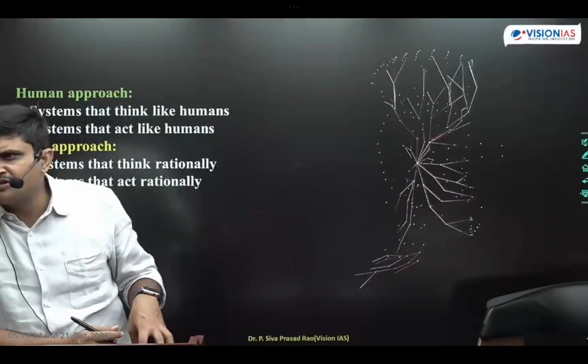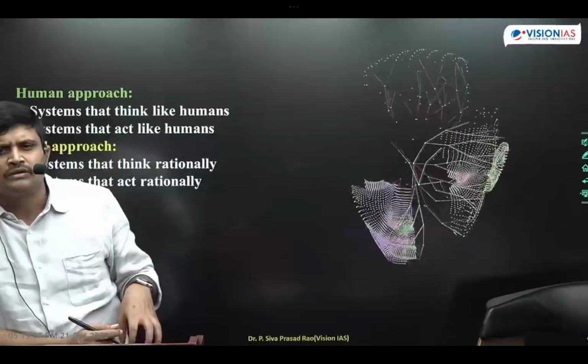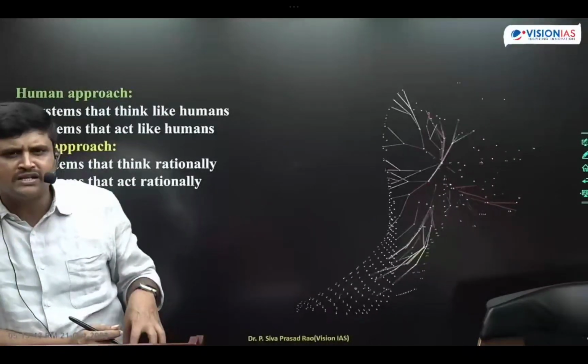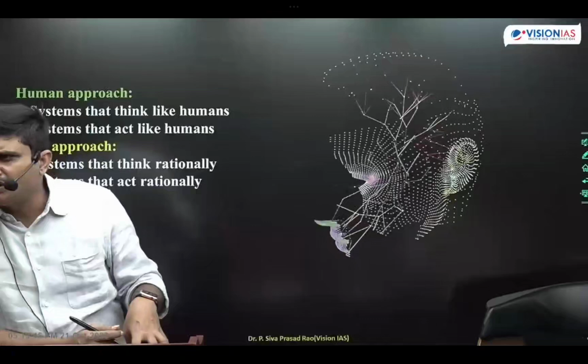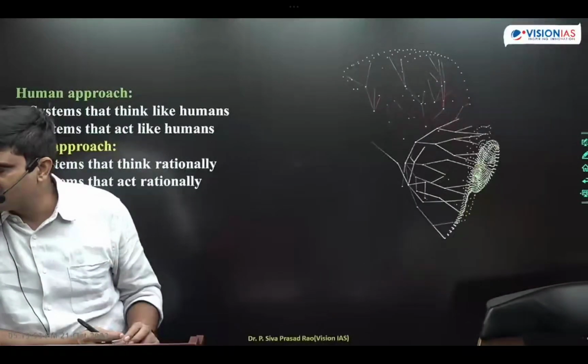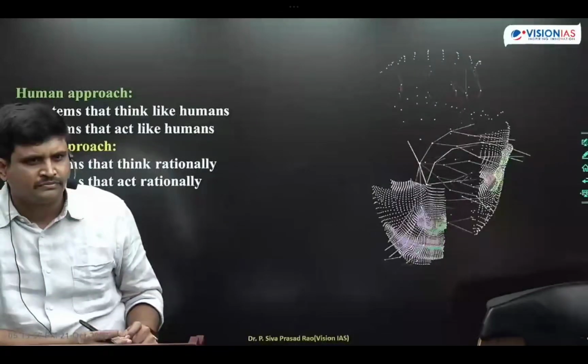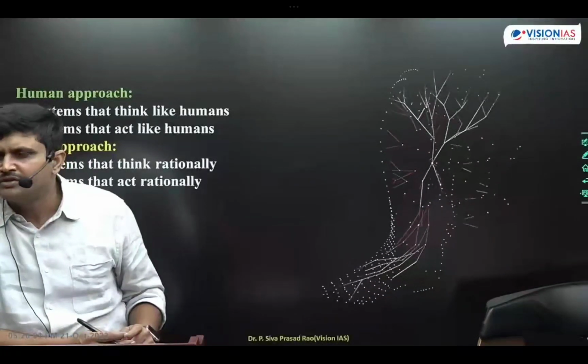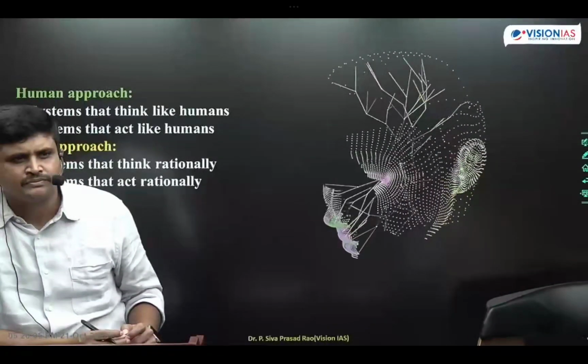Understood the three laws of robotics, students? What are the three laws? A robot has to sustain its existence. If a robot has to sustain its own existence, what it has to do? It has to follow above two laws. Are you getting my point, students? And what is a robot? Robot is a machine which is basically a worker. If I need to say in a layman language, it is a worker which obeys the orders of humans. Got clarity, students?